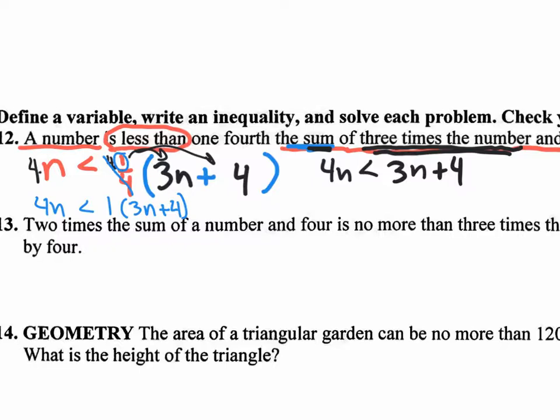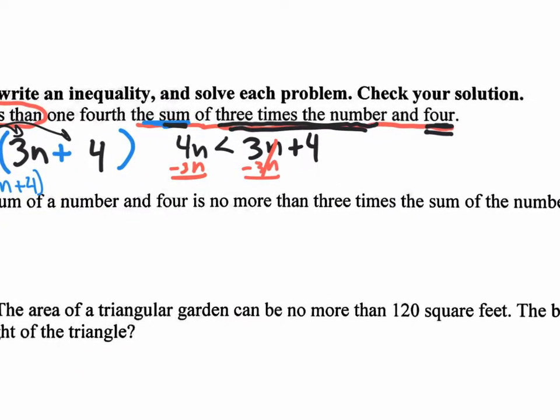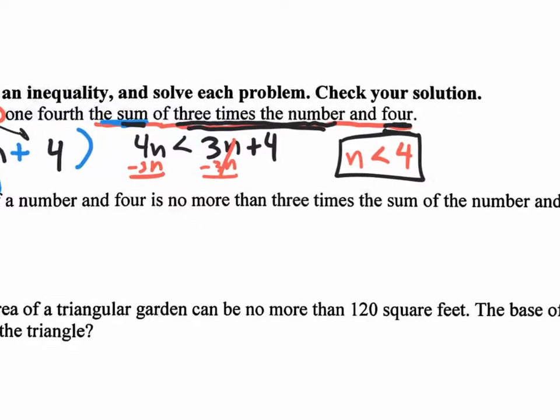Let's continue working here. I need to get n by itself on one side. So I don't want n here and n there. I want to get rid of this 3n by doing the opposite of 3n, which is minus 3n. What you do to one side, you do to the other side. 4n take away 3n is 1n. So we will have 1n is less than 4. And 1n, you don't even need the 1 right there. You could just write it as n. And that's your answer, guys. n is less than 4.